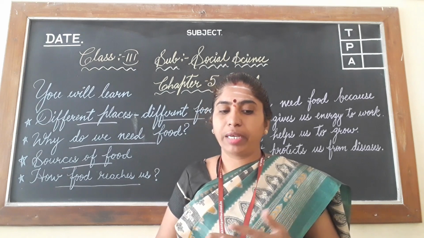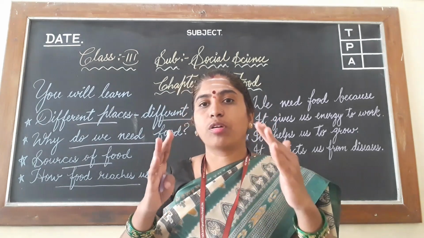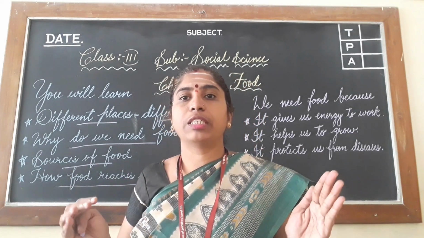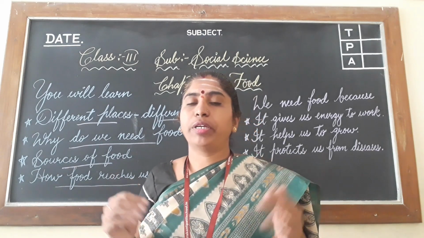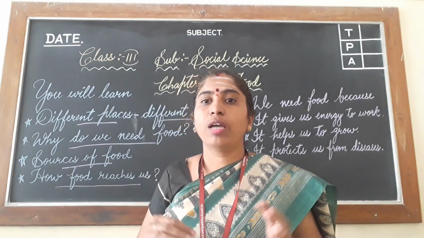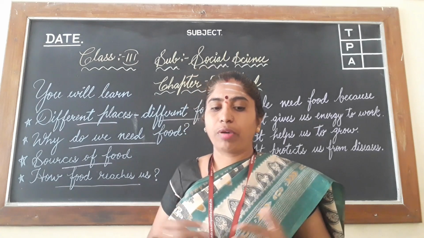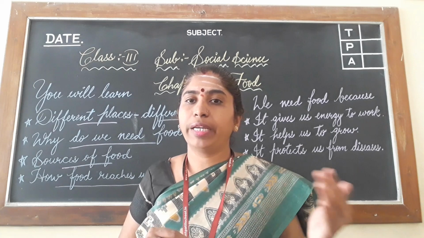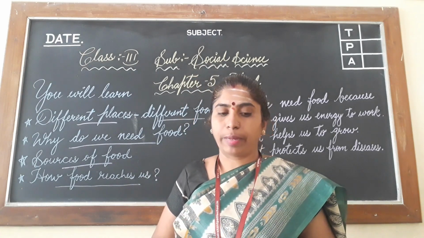People of West Bengal and Kerala eat lots of fish. Why? It has got the coastal line, means they are near to ocean, seas and all, that's called as coastal line. So there people like to eat fish more. They get fish in plenty, isn't it? So their main food is fish. So these two states have a large coastline, so their people eat fish. So lot of fish is available to them.